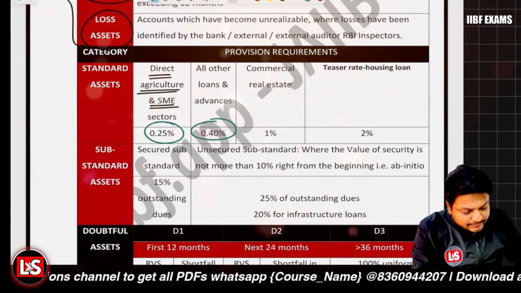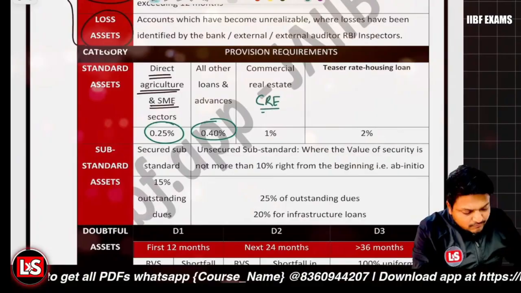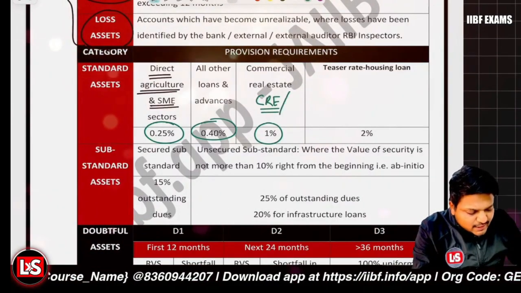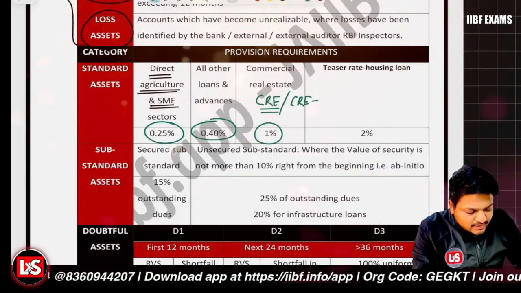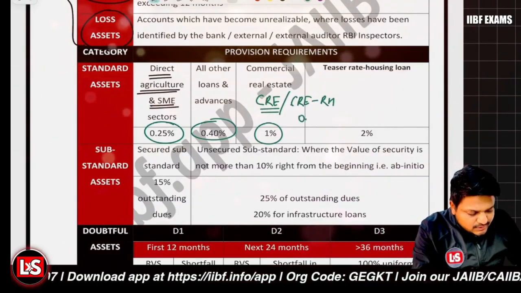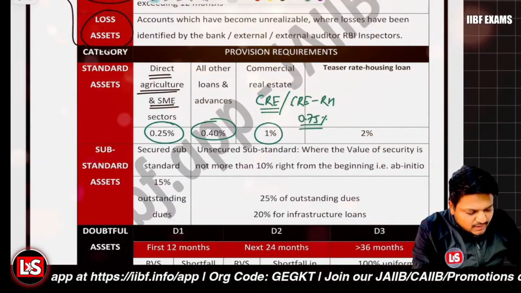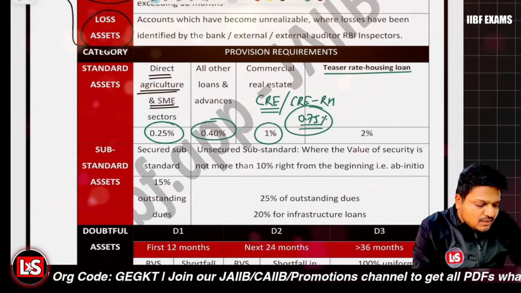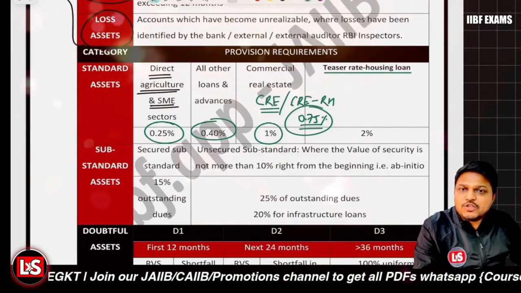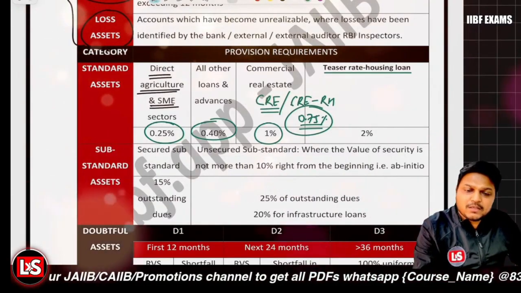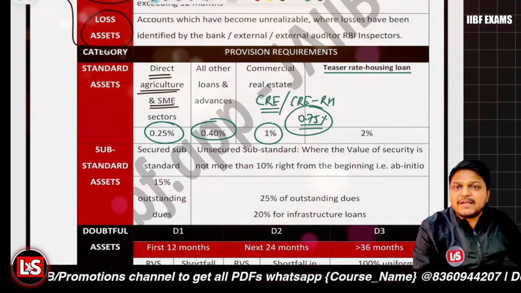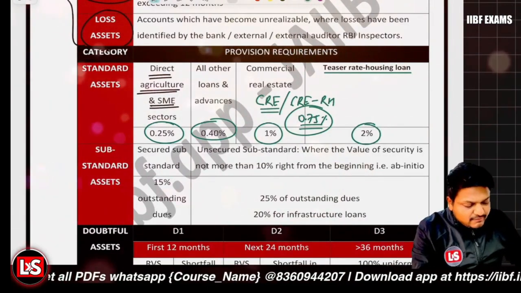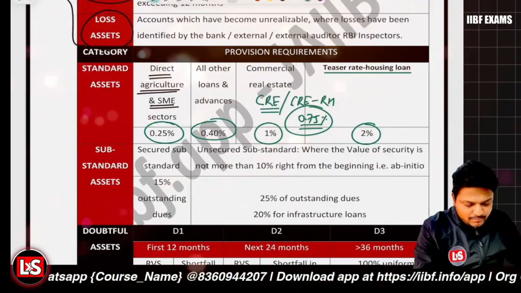For CRE, commercial real estate, 1% provisioning is to be maintained. And further for CRE-RH, commercial real estate residential housing, 0.75% provisioning is to be maintained. And for teaser rate housing loans, where the rate of interest is lower in the initial period and then increases, during the teaser rate period a provision of 2% is to be maintained. Even in the case of standard loans, I'm talking about, right?